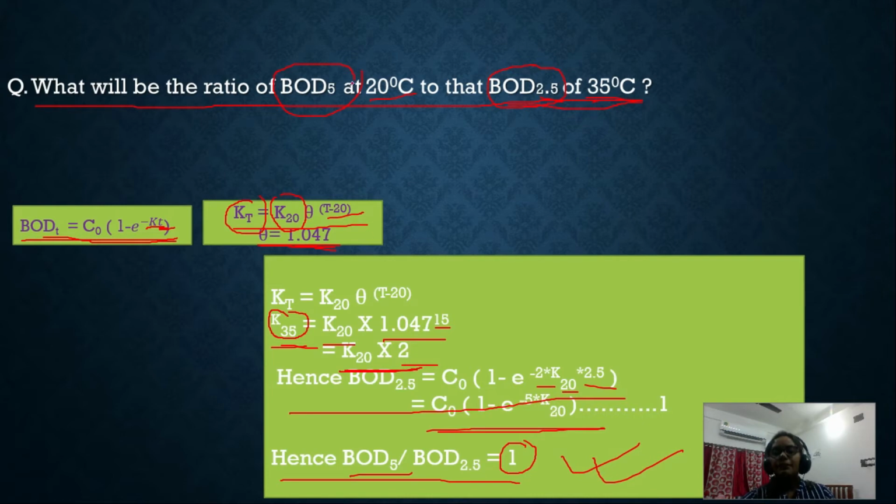Understand? If you have this type of question, you first have to identify which equations to use for solving the problem. After that you can solve the problem very easily. These problems are very scoring, so if you practice well, you can do it properly and get full marks also. Very easy numericals. You only have to identify first what equations we will use for solving the problem.